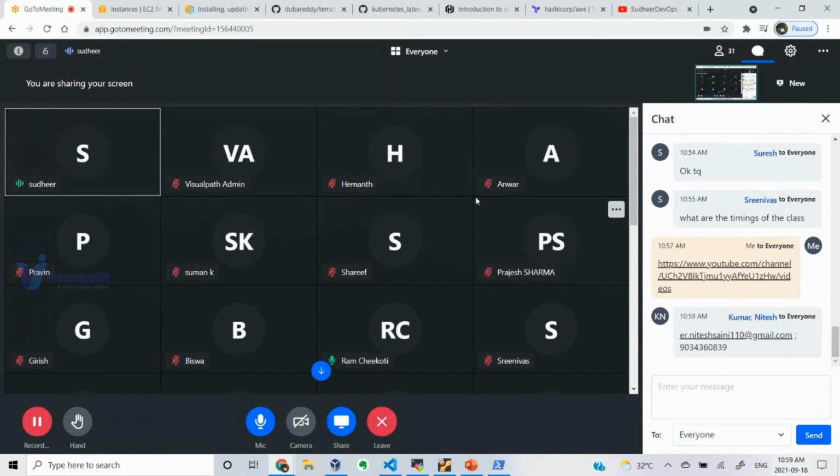Okay, I'm new to this technology, I don't know about Linux, I am into storage technology. Don't worry about it. For storage, we have storage services. We'll be seeing how to spin up that particular storage services as well from our Terraform configuration files. So for QA engineers, for developers, for storage engineers, whatever it is, just from scratch. No need to worry too much. That's what I can promise.